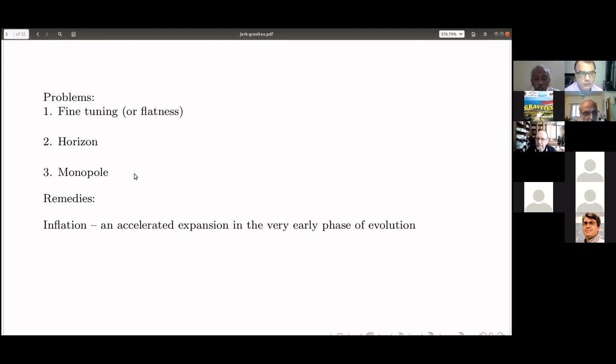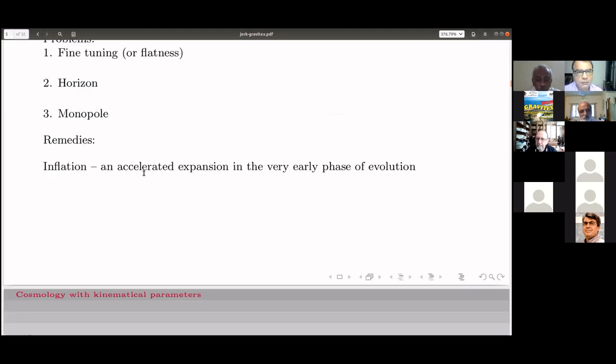some other additions to the right-hand side of Einstein's equation, such as a vacuum energy or something like that, which gives rise to an inflation, which can take care of these problems. So we were doing well, actually.